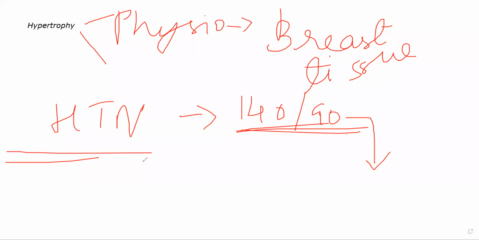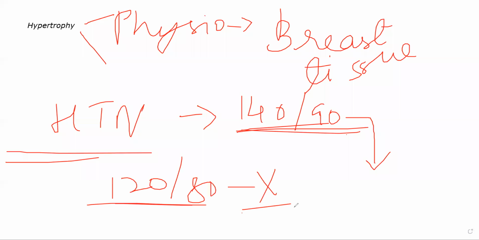What happens is, अब आपका blood एक normal rate पे flow होने का है. Your blood is supposed to flow at a normal rate. That pressure or the rate at which it is supposed to flow will be determined by the pressure that it has. Okay, for example, if someone has normal blood pressure that is 120 by 80, let's suppose that blood is flowing by x speed. Okay, whatever it is. Okay, x speed से flow हो रहा. But technically speaking, it will take one circulation around your body within 1 minute. Roughly around 5.5 liters of blood will make a whole circulation around your body within 1 minute. That speed is maintained by this pressure. Without this pressure, your body will not be able to maintain that speed of blood, and it is facilitated by the pumping of your heart.